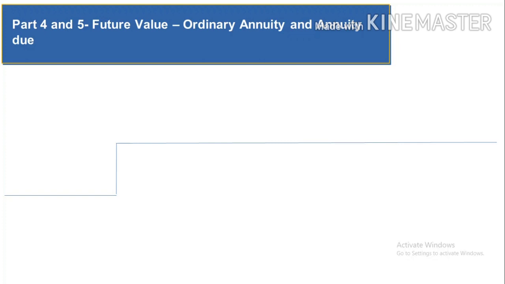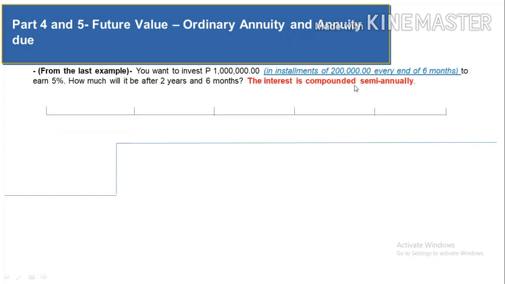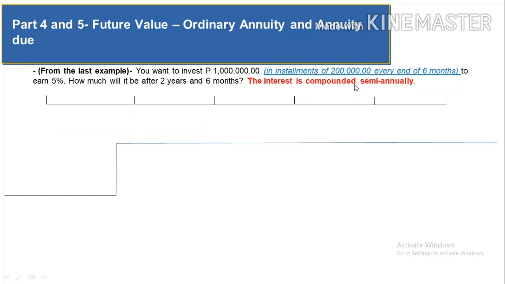Part 4 and part 5 are all about future value of ordinary annuity and annuity due. So it will be better if we go directly to the illustration. The problem is very much similar to the previous one. However, instead of investing 1 million at one time, you decided to invest it on a staggered basis of 200,000 every 6 months. So what will happen?